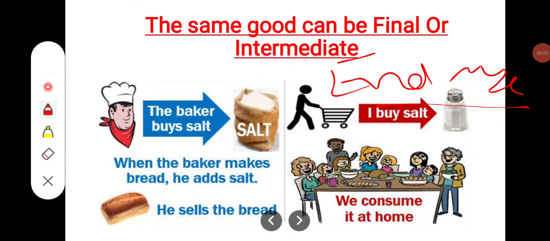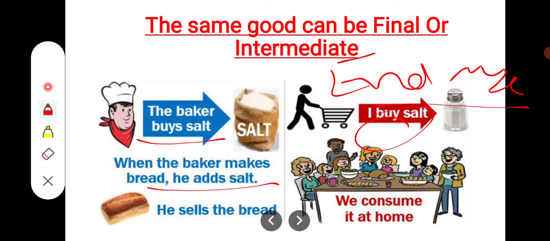Students, let's take the example of salt. If this baker buys salt and when he bakes the bread, he adds the salt in it, this means he used this salt as a raw material in the production of bread, so it will act as an intermediate good. But if we use this salt in our houses, or you can say we consume the salt in our food and salad, it will be termed as a final good.